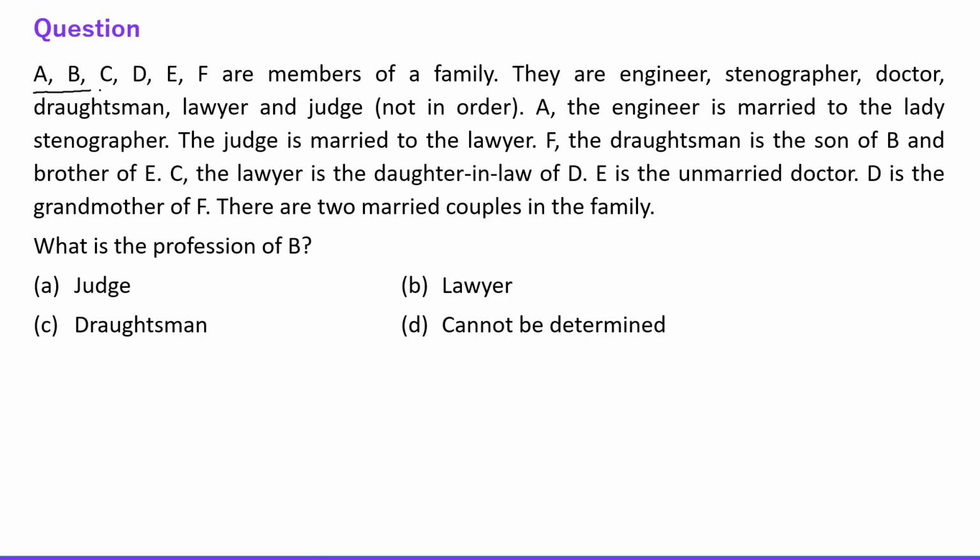Next question says A, B, C, D, E, F are members of a family. They are engineer, stenographer, doctor, draftsman, lawyer and judge, not in order. A, the engineer, is married to the lady stenographer. Okay, see everyone, the question is saying there are 6 members in the family, their profession is given, right?